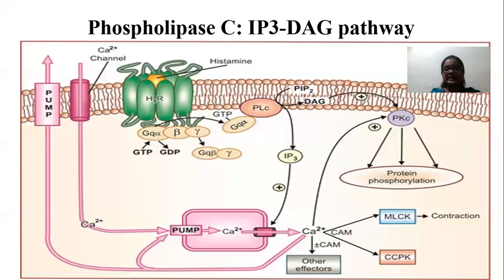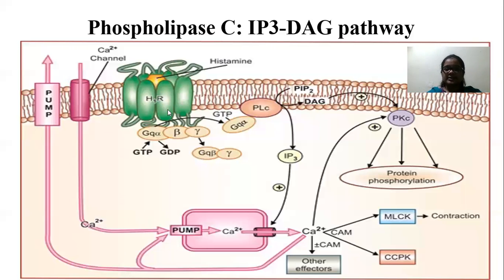M1 and M3 receptor mechanism. After binding with the receptor, what will happen? This receptor is associated with G proteins. Which subunit is activated? That is Gq. Alpha, beta, gamma, 3 subunits are there. Alpha consists of the Gq subunit, and the Gq protein is activated. Then GDP is removed. In the resting state, GDP is bound with the Gq protein.